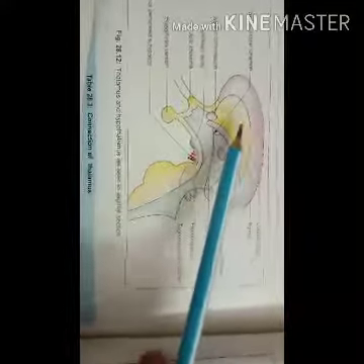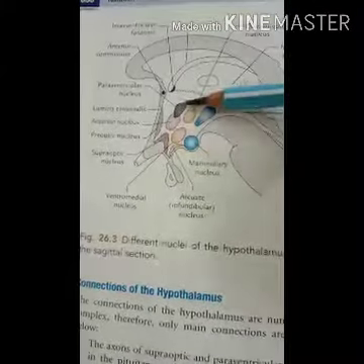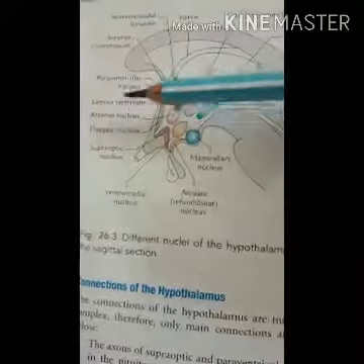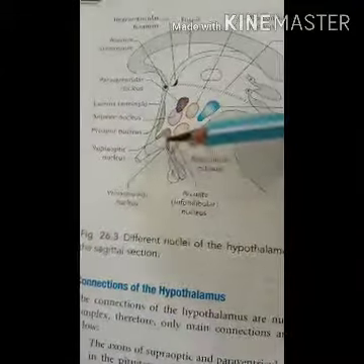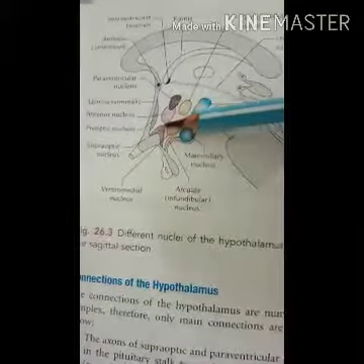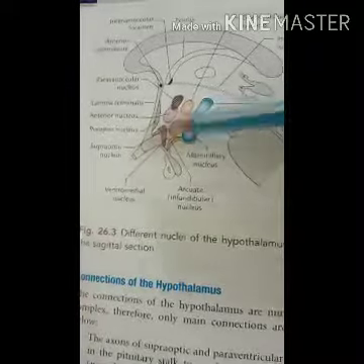There are 3 nuclei present. Here you can see the brown colored nuclei. The first nucleus is the paraventricular nucleus. The second is the anterior nucleus, and the third is the supraoptic nucleus. These 3 nuclei are present in the supraoptic region.